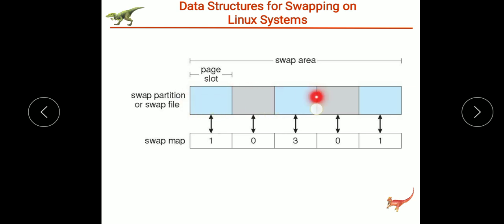So these are the series of page slots with the size of 4 KB, and each of them has 4 KB size. And these are used to hold swapped pages. So whenever a page is being swapped out of the main memory, this slot is going to hold that page, and this swap area may be stored in either a swap file or on a raw swap partition.